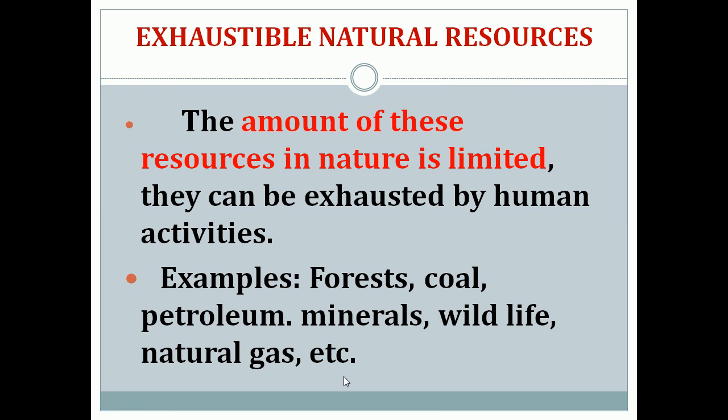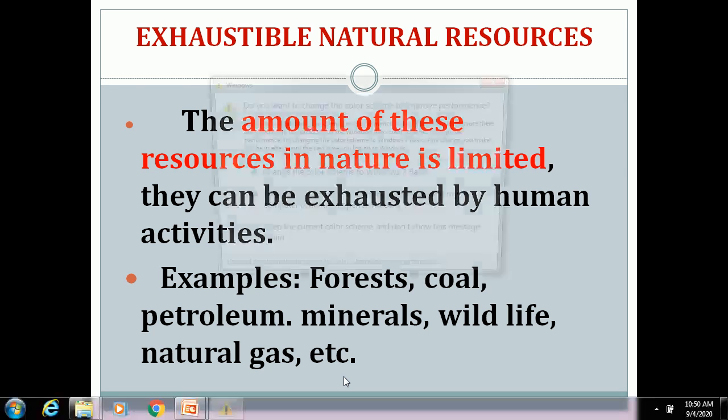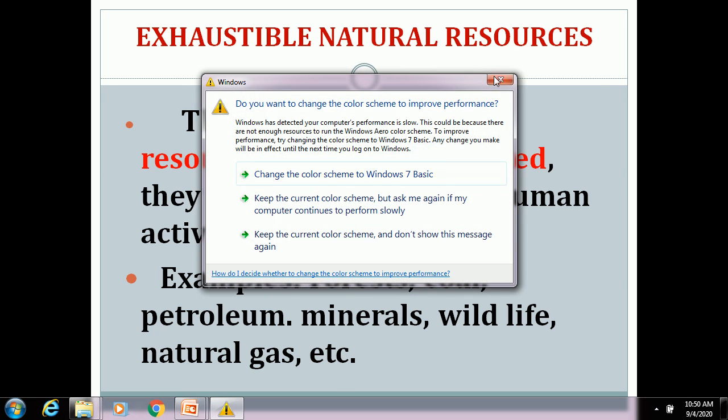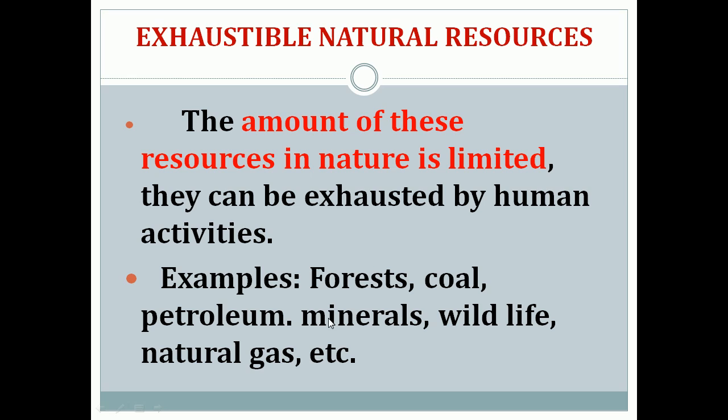For example, if you are cutting forest trees, then after many days only we will get that particular natural resource. In the same way, coal and petroleum are exhaustible natural resources, because for their formation they will take millions of years. So the resources which are available in limited quantity in nature are called exhaustible natural resources. They can be exhausted by human activities.